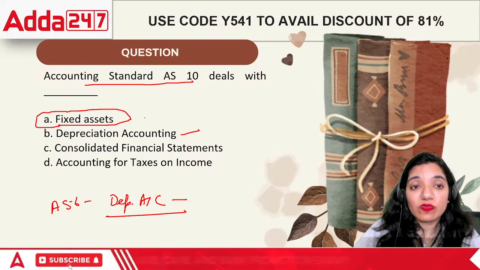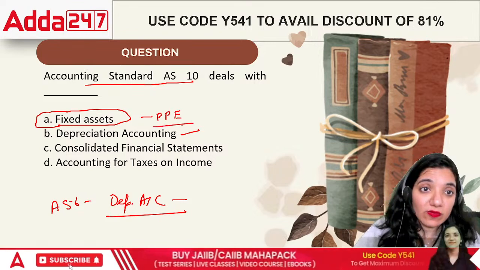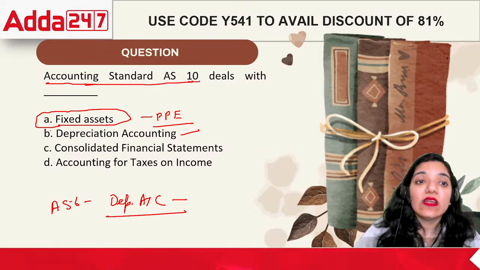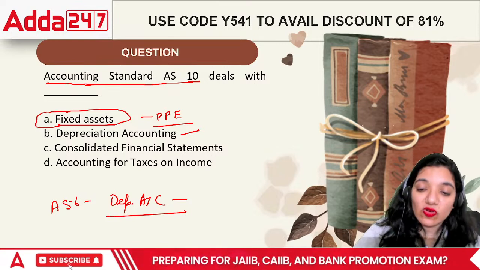That is something that is to be dealt with. It is property, plant, and equipment that they are talking about. So, according to Accounting Standard AS 10, it deals with fixed assets. It deals with the topic of fixed assets altogether.